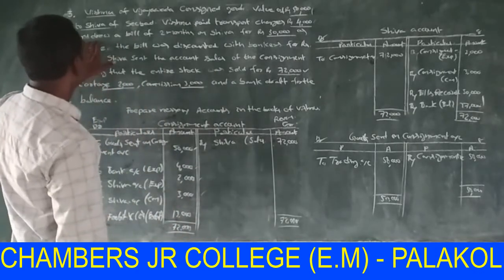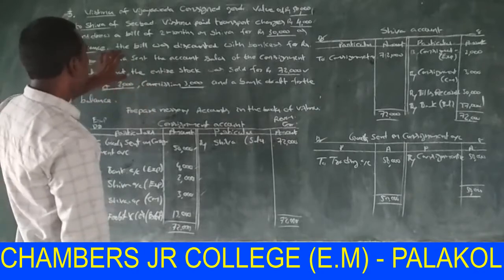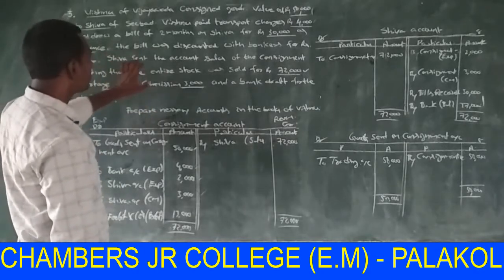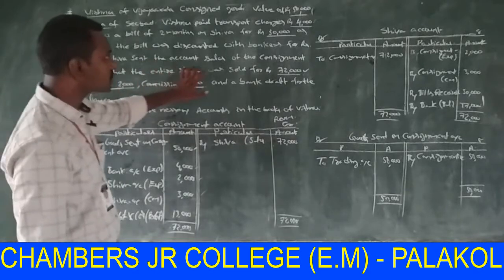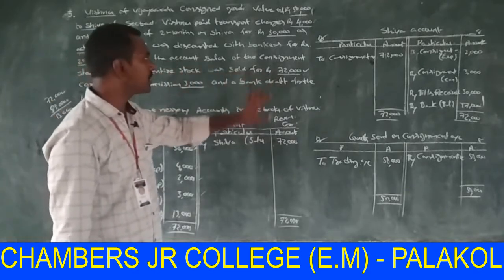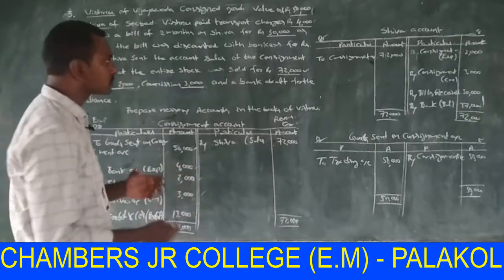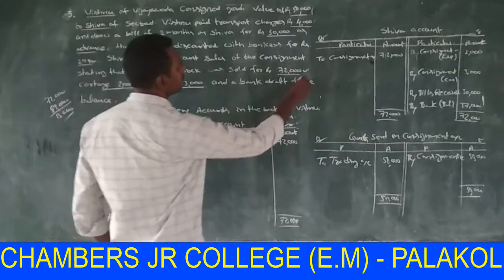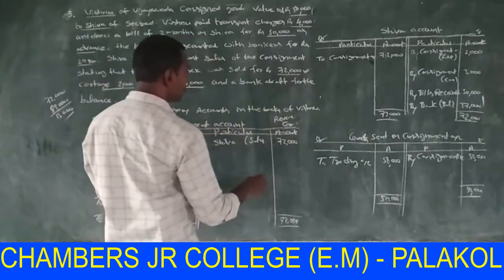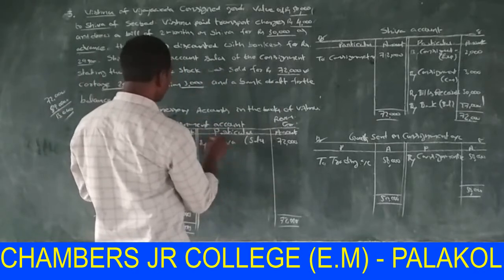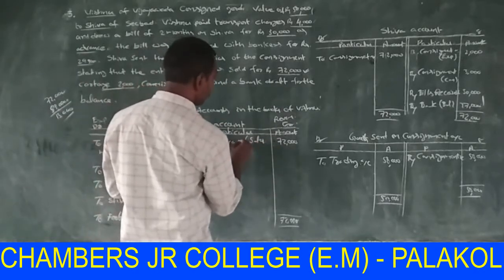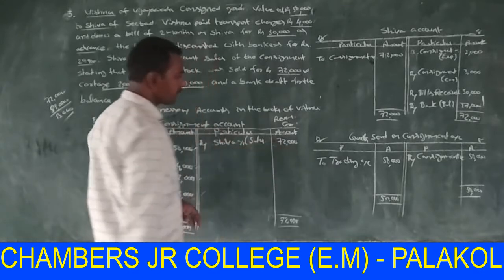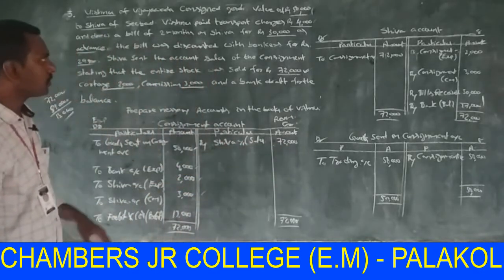And next, under a bill, the bill was discounted. Shiva sent the account sales of the consignment stating that the entire stock was sold for rupees 72,000. The stock was sold by consignee. This is revenue, so it is credited in consignment account, sales by Shiva, in brackets sales 72,000.